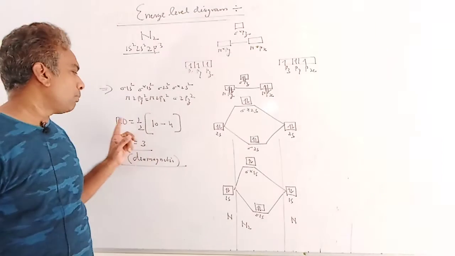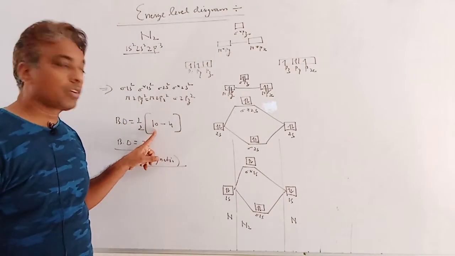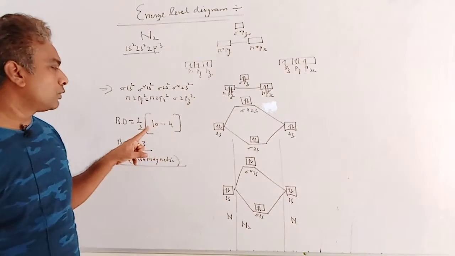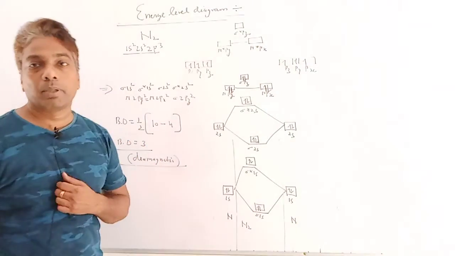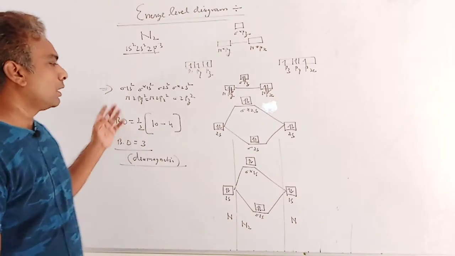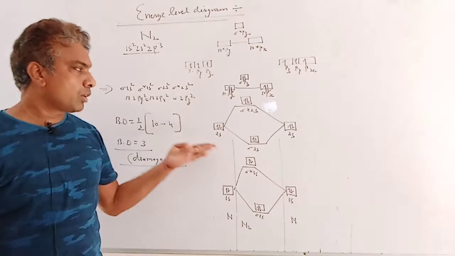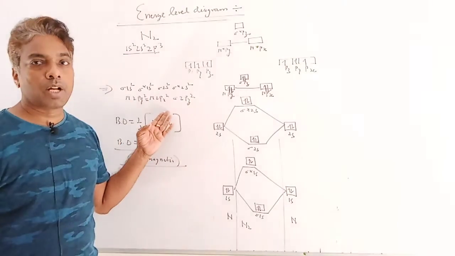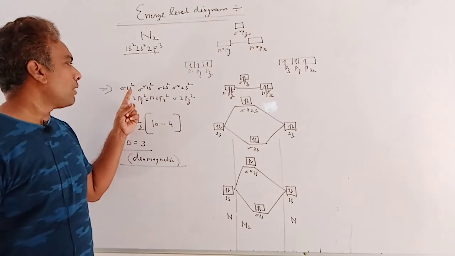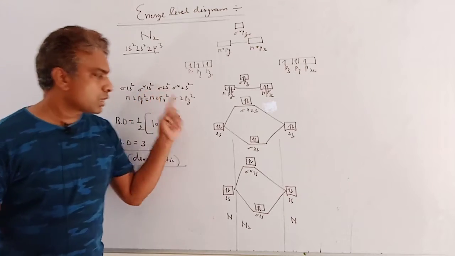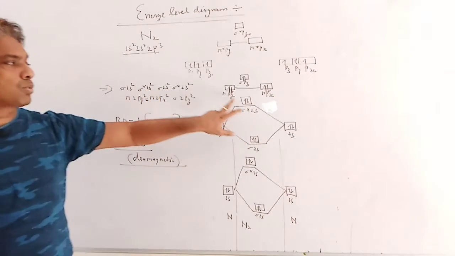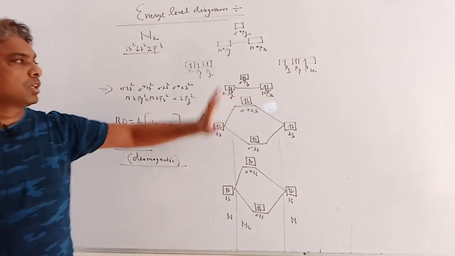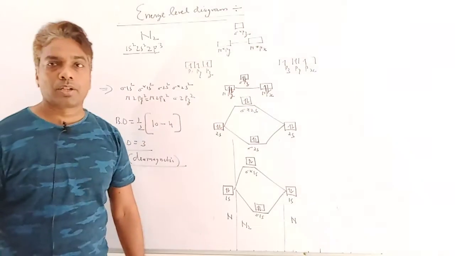And what is the bond order? The number of bonding electrons, without asterisk, is 10, and the number of anti-bonding electrons is 4. So bond order will be 3. Clear? And according to the filling of orbitals from lower to higher, the molecular configuration of nitrogen becomes sigma 1s2, sigma asterisk 1s2, sigma 2s2, sigma asterisk 2s2, pi 2py2 equal to pi 2px2, and sigma 2pz2. Clear?